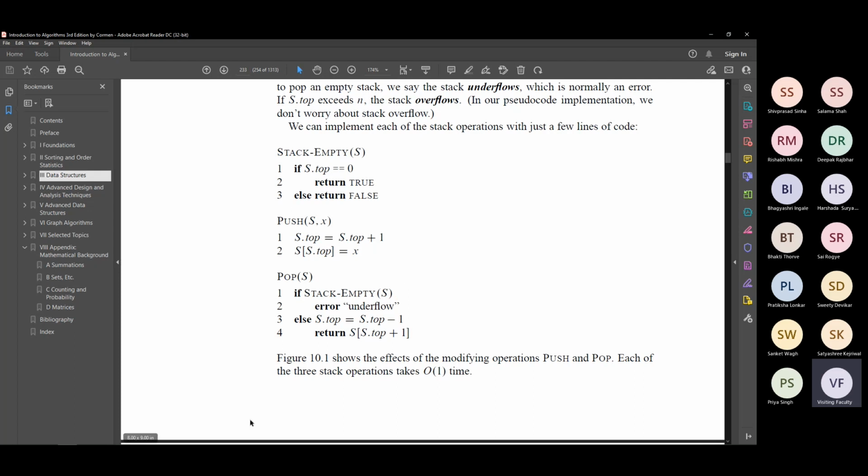So if stack empty S is true, which means the stack is empty, then you cannot remove anything, you cannot pop. So you give the error underflow that we just saw. Else, which means stack is not empty, stack empty of S is false. It is false, so there is some element already, so S dot top is at least 1. So now you can remove.